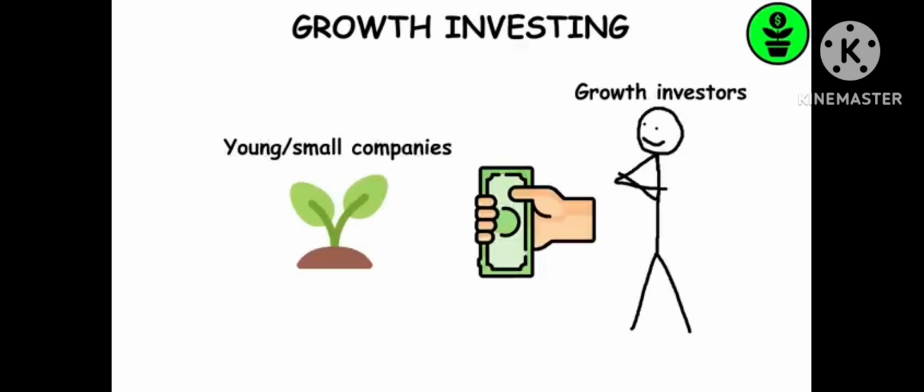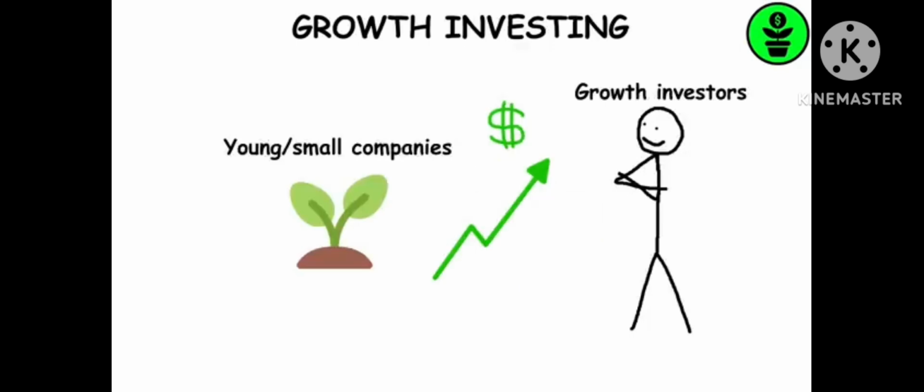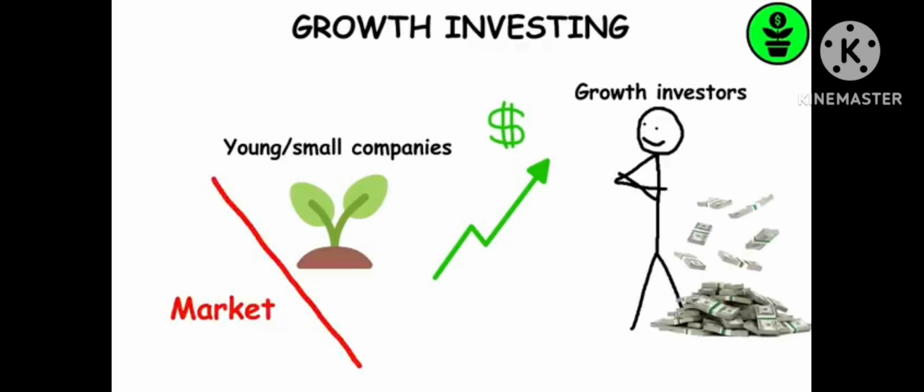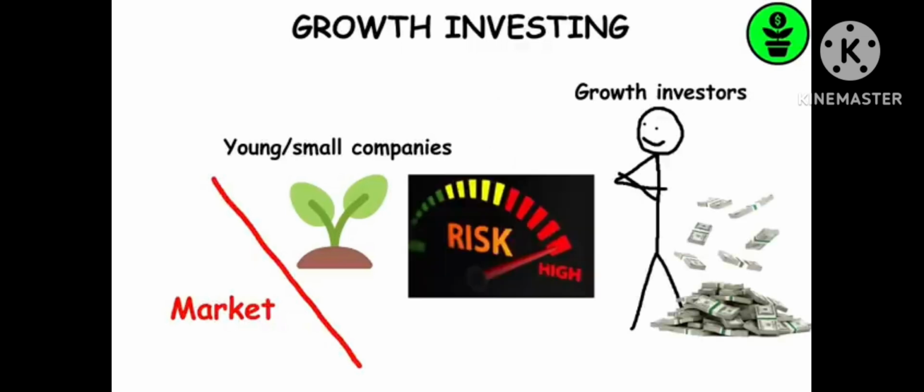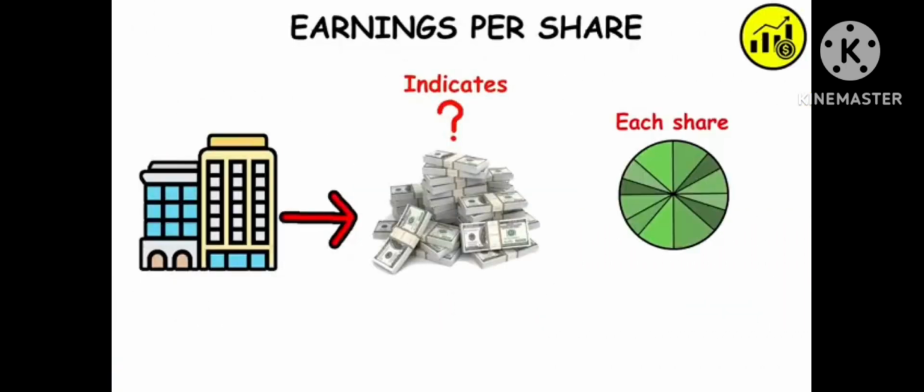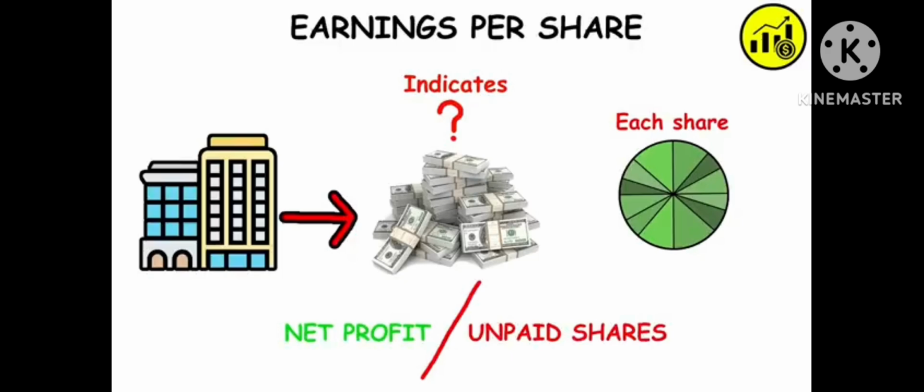Growth investing. Growth investors typically invest in young and small companies whose earnings are expected to increase at an above-average rate compared to the market. This can provide better returns, but it also often comes with more risk. Earnings per share. It indicates how much money a company makes for each share of its stock by dividing its net profit by the number of common shares it has outstanding.